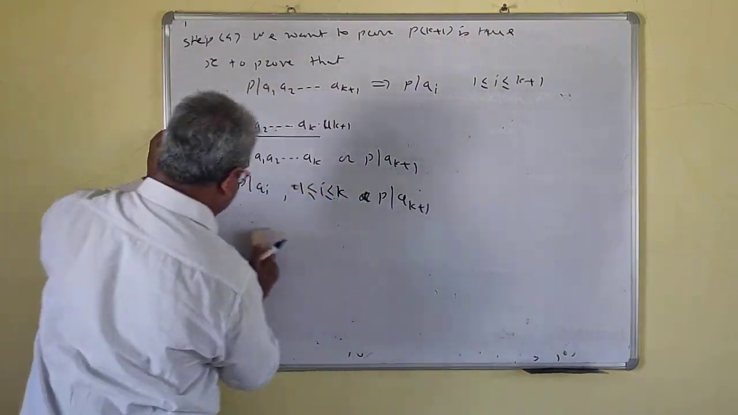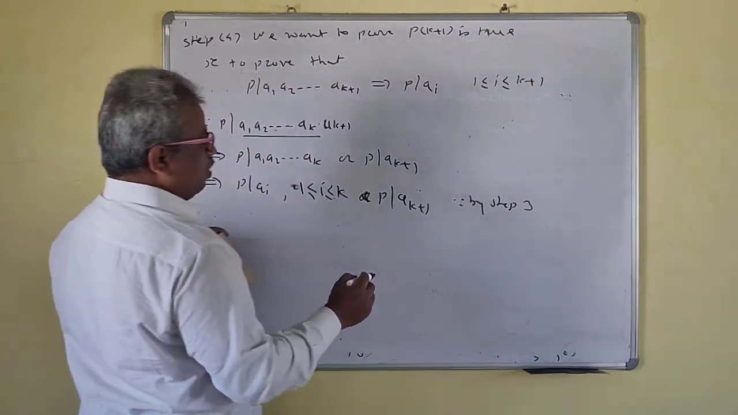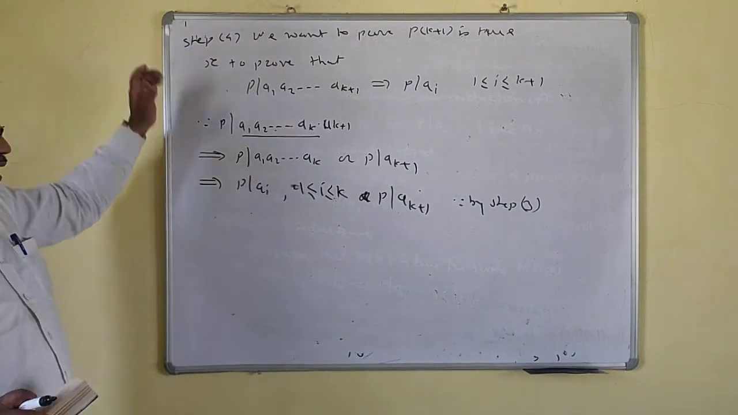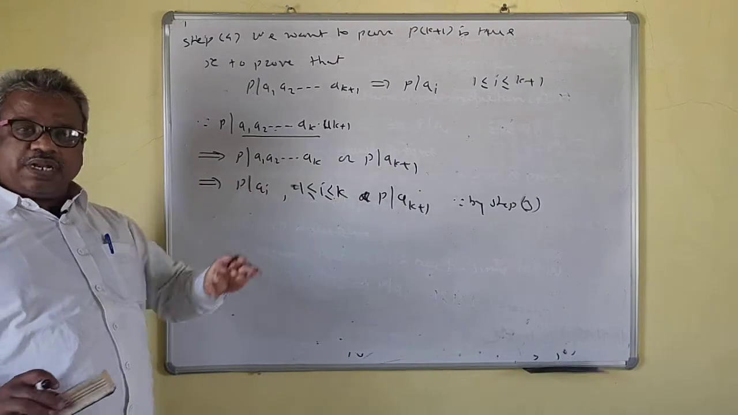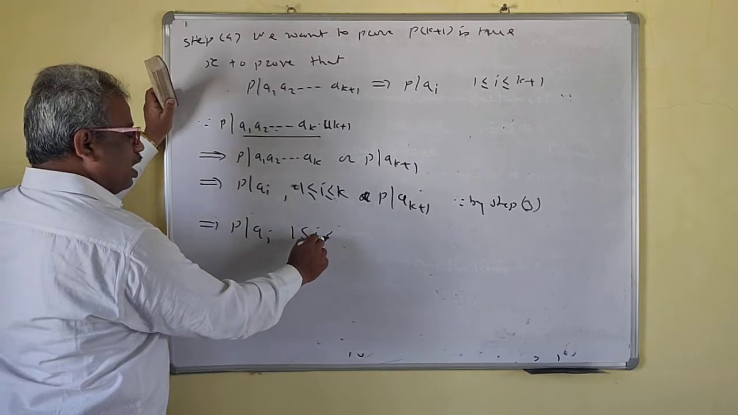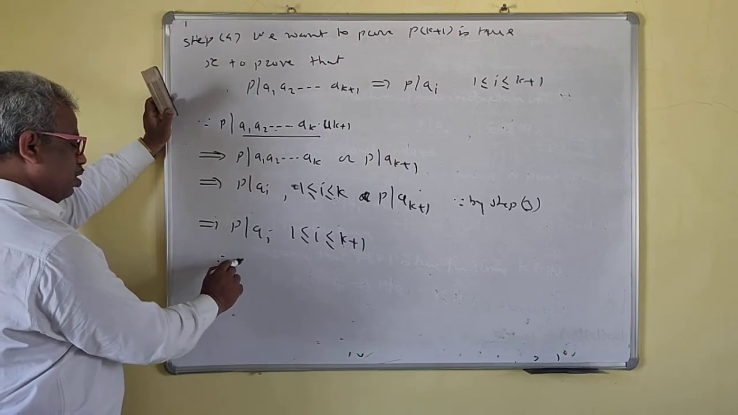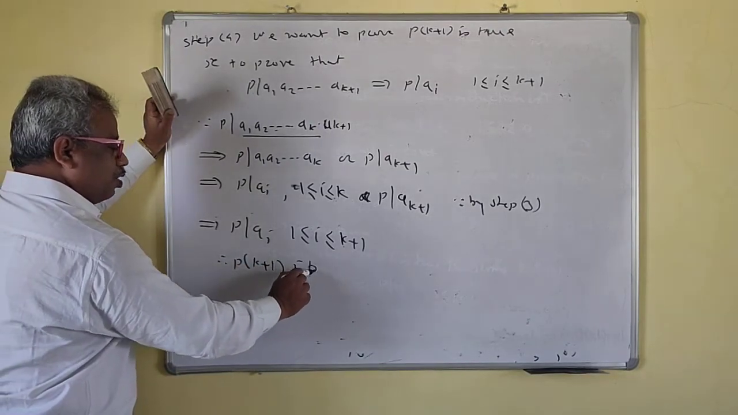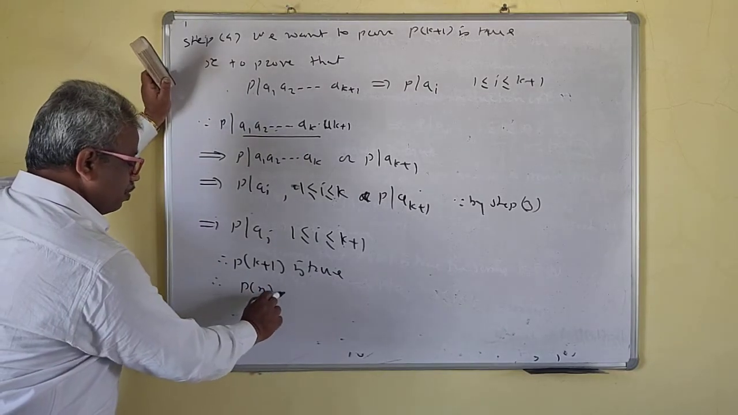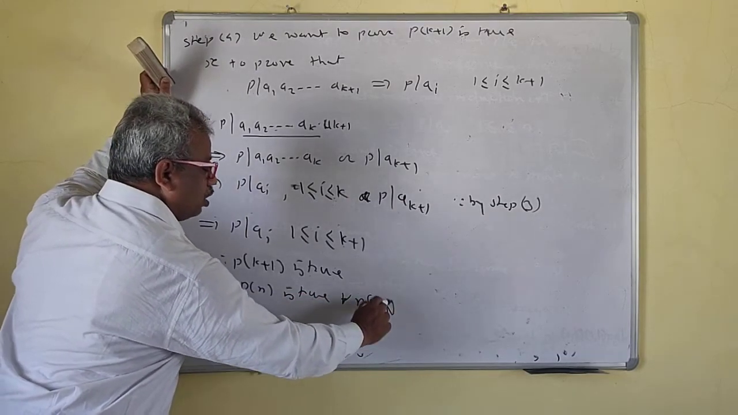This is by step 3. What is your step 3? If P divides a1, a2, ..., ak, then P divides ai. Now P divides ai for i up to k, and also P divides a(k+1). What does this imply? P divides ai for 1 ≤ i ≤ k+1, because P also divides this one, right? So therefore P(k+1) is true. Therefore P(n) is true for all n belonging to N.